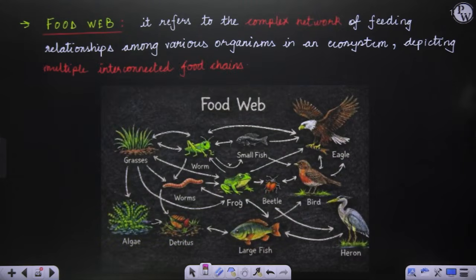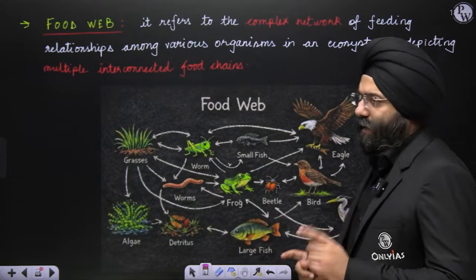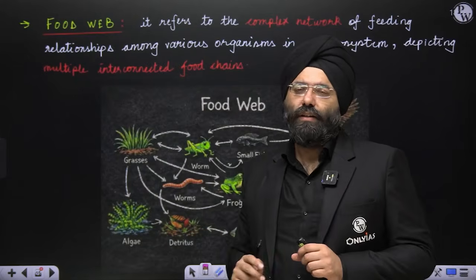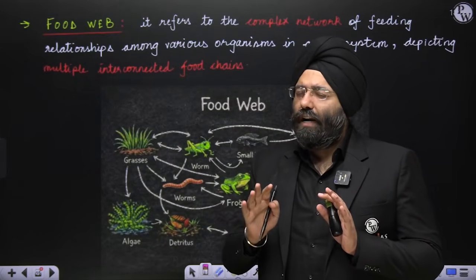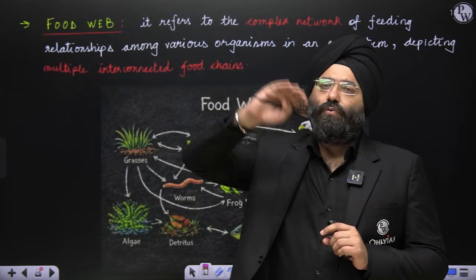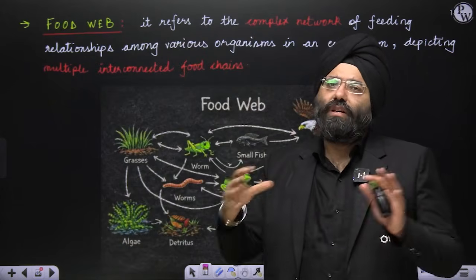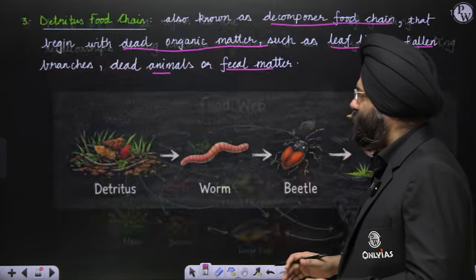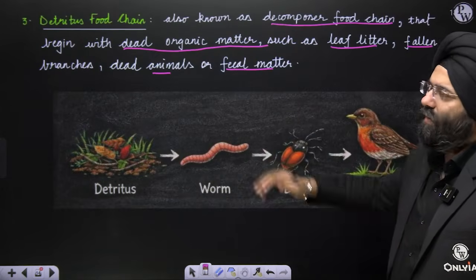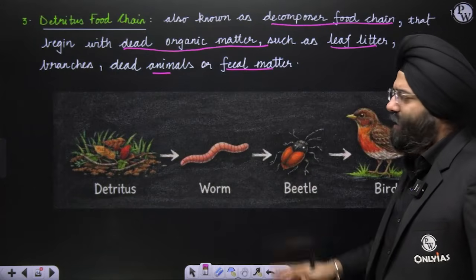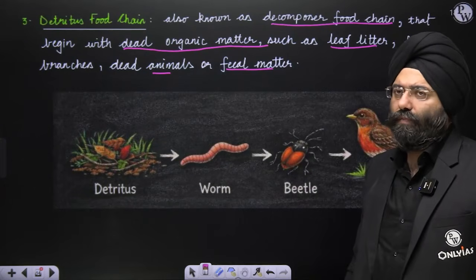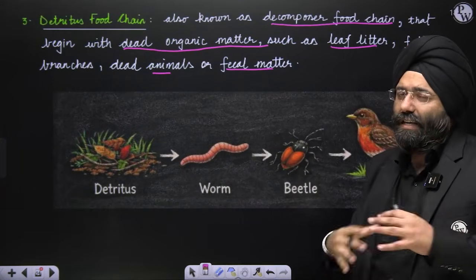Now comes the food web. Now see, till now you have seen various food chains. The food chain is not an isolated event. There might be various food chains which are linked to each other. Let us assume, if I have mentioned here worm, it is not only eaten by the beetle, it might be eaten by some other organism also. So that means there will be various food chains linking each other.